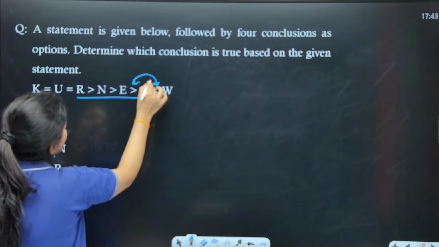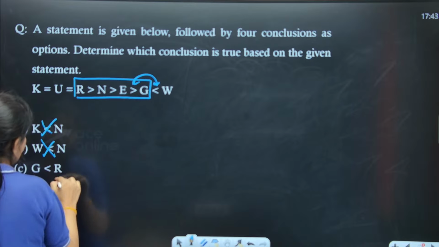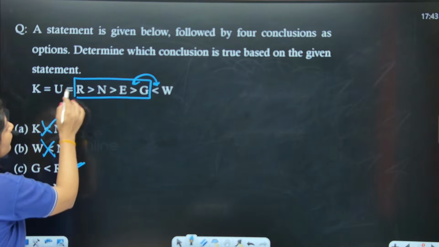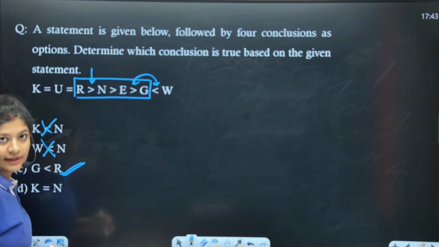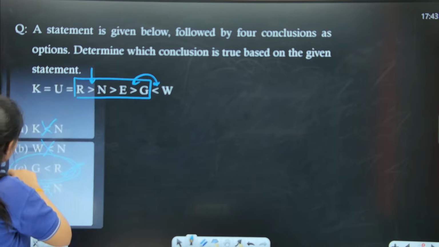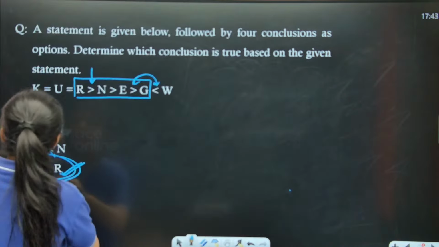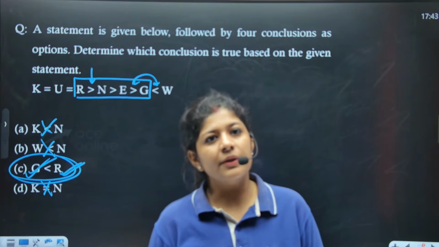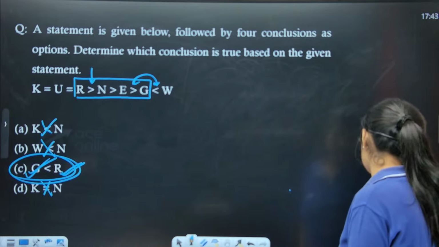Here we have the logic where G is smaller than R. This is a correct one. K is equal to N. Do we have that? No, we have the smaller or the greater one. So this option is also eliminated. Option number C is the correct one, right? Very good, Sandeep. So here option number C is the correct one.